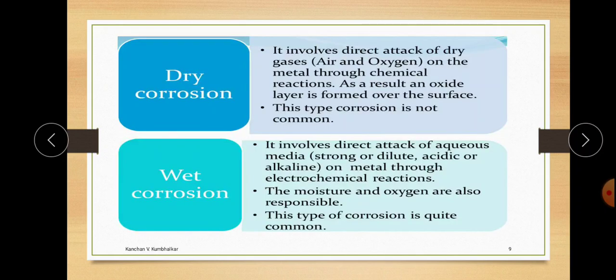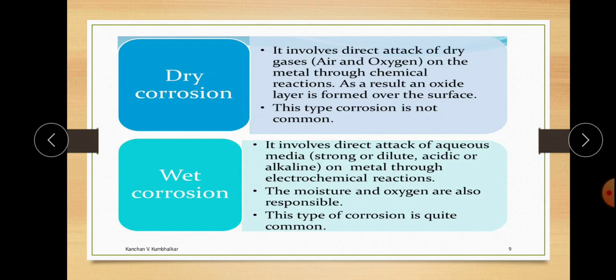Now the basic differences between, let's check one more time, dry corrosion and wet corrosion. Dry corrosion involves the direct attack of dry gases like air and oxygen on the metal through chemical reaction. As a result, an oxide layer is formed over the surface. This type of corrosion is not common. And in dry corrosion, there is no formation of anode and cathode.